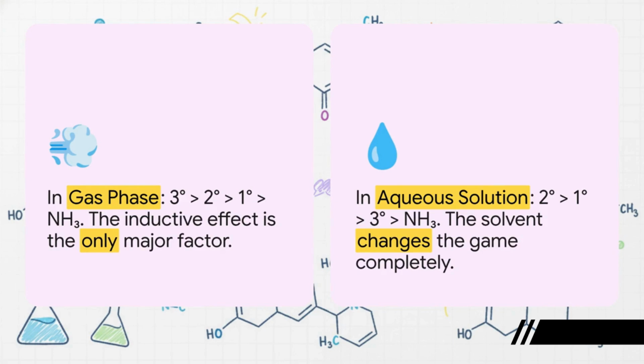Okay, now check this out, because this is where it all clicks. In the gas phase, where there's no water around, our logic actually works perfectly. The order is 3, 2, 1. The inductive effect is king. But the second you put these amines in water, an aqueous solution, the entire game changes. The order gets shuffled, and look who comes out on top. The secondary amine is suddenly the champion. This is a massive clue. It tells us that water isn't just a spectator, it's an active player in this game.